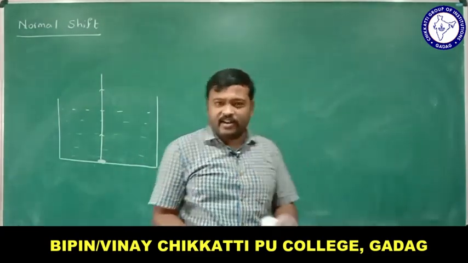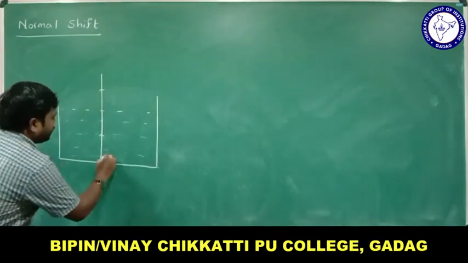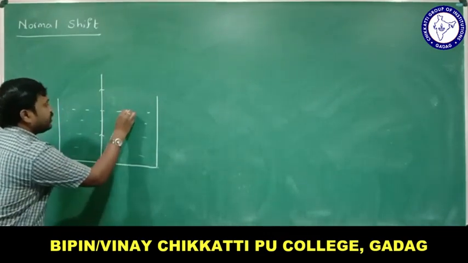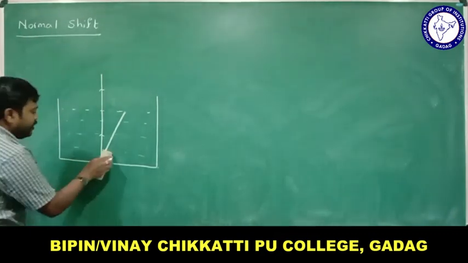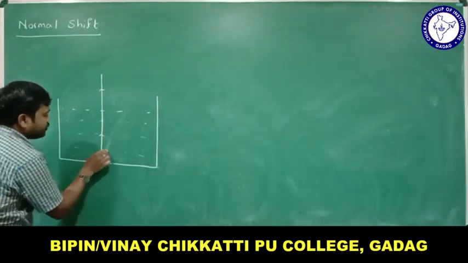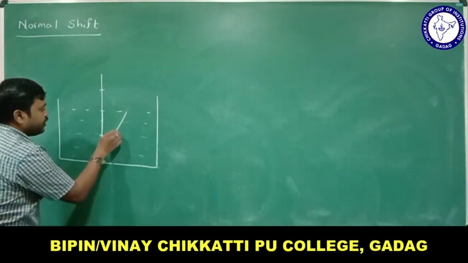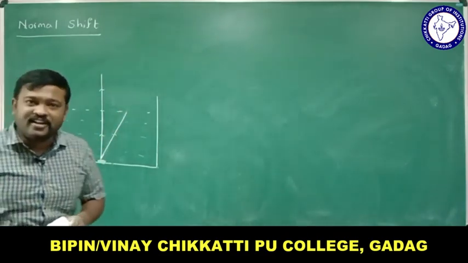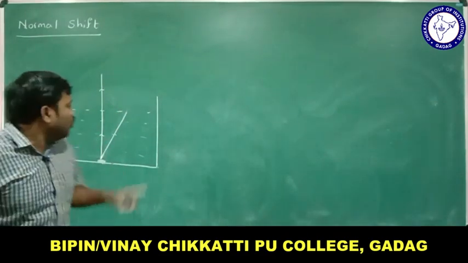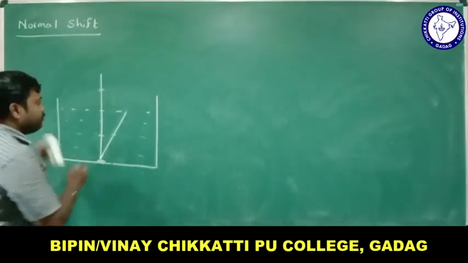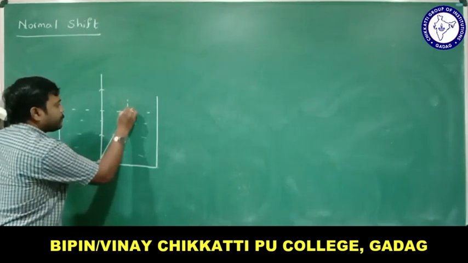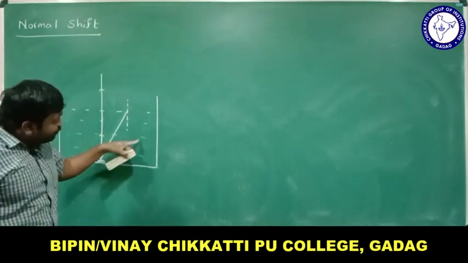Let me take another ray now here, like this. This is the ray of light, because I'm seeing the coin from the outside, right? Come on, tell me what happens to this ray of light. The ray of light is traveling from water to air, which means it is traveling from a denser to a rarer medium. Let me take a normal here.